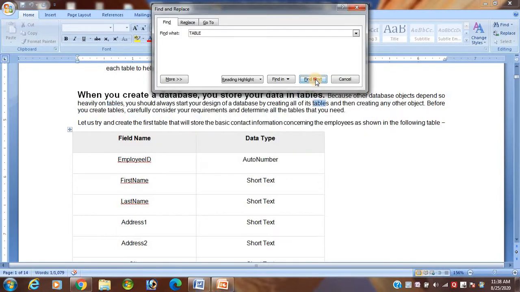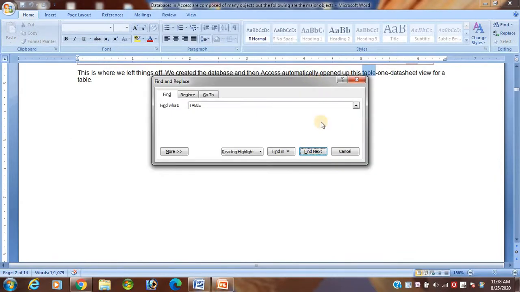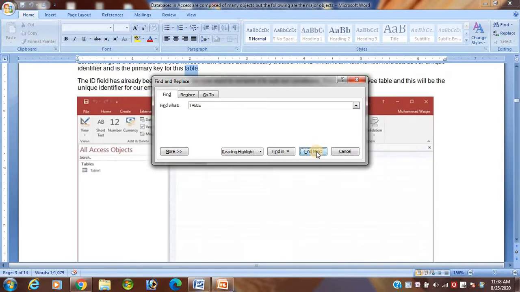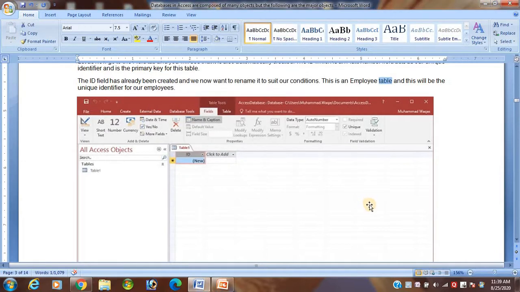Is that clear or not? That means in the whole document, however many times a particular word like table is present, it will be displayed. Like this you can find any word and easily search. Now I will close it. So in this way you can find the text.